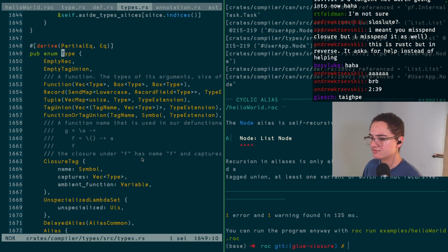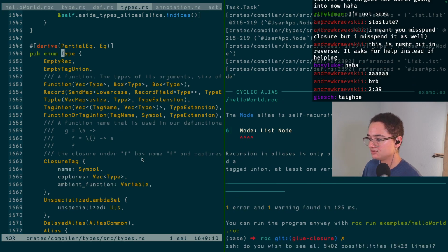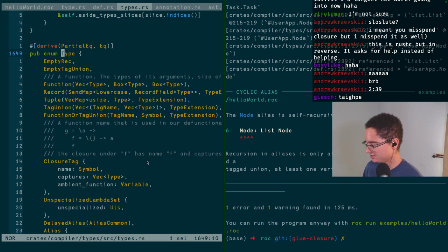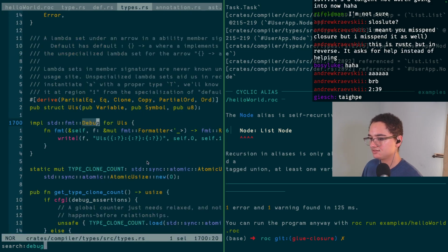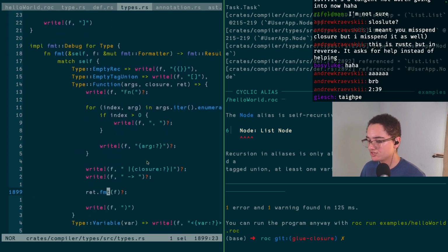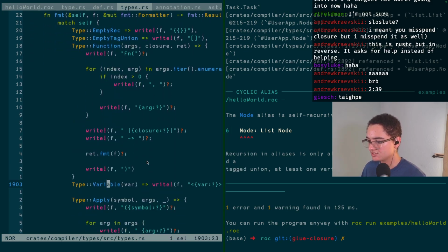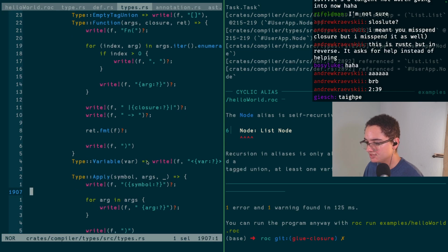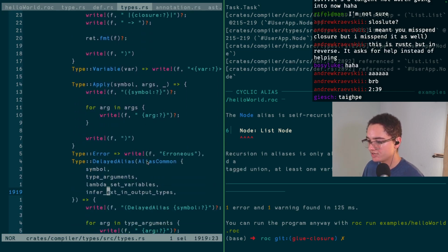Because it doesn't derive debug. So, oh, on the wrong tab. So it's going to be debug for type. Records, tag unions, functions have function at the beginning. It's not one of those. It definitely doesn't have this weird printout. I guess it could be an apply. Oh, that would make sense. I bet it's an apply.